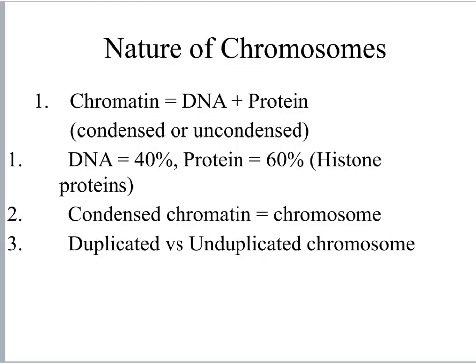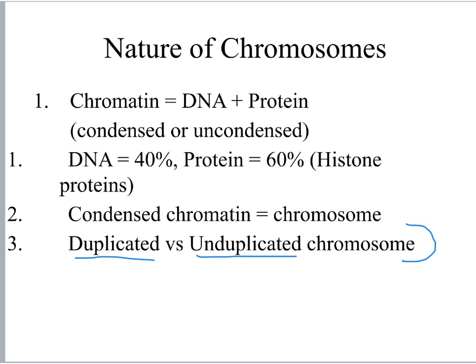So we've talked about the nature of chromosomes. We've seen how they're built, what they're made up of, and we've talked about how chromatin can be either condensed or uncondensed. There's another thing that we need to spend some time on since we're dealing with cell division. We need to see that chromosomes themselves can exist in two different forms. Chromosomes can either be unduplicated or they can be duplicated chromosomes.